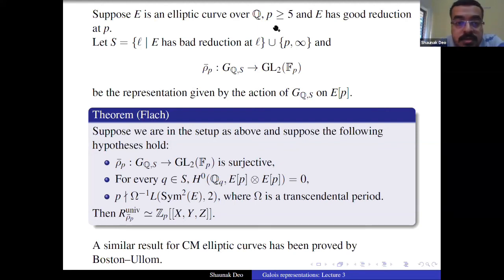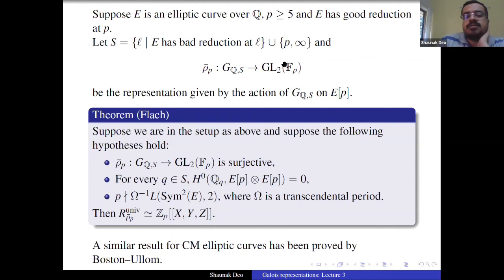Okay, I have a question in the chat. Oh, that's a good question. If the third hypothesis is not true, is the result incorrect? I'm not sure. I haven't read the proof of this theorem. But I think the third hypothesis, so he essentially proves some Selmer group is 0 using these hypotheses, and if the third hypothesis does not hold, then maybe you get some contribution from that Selmer group. So I would say that if the third hypothesis does not hold, then the conclusion is incorrect. But I'm not 100% sure.